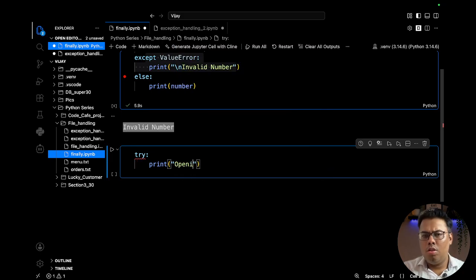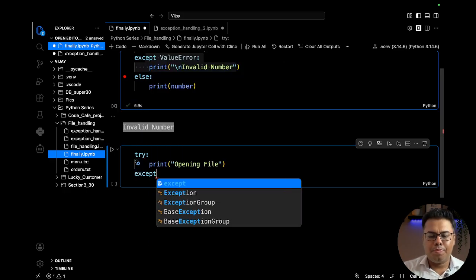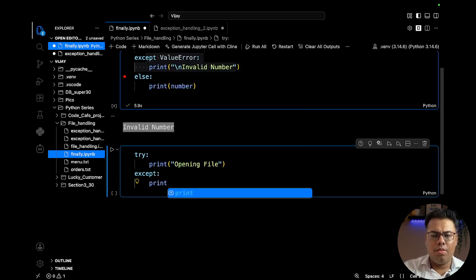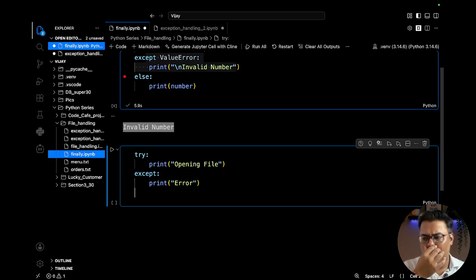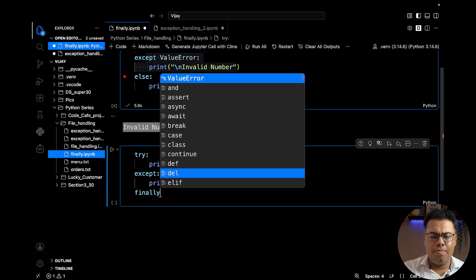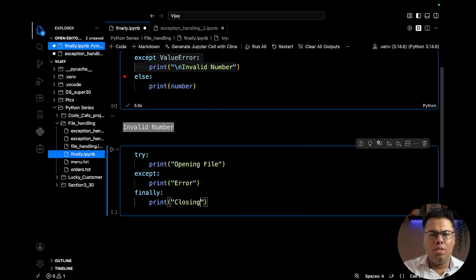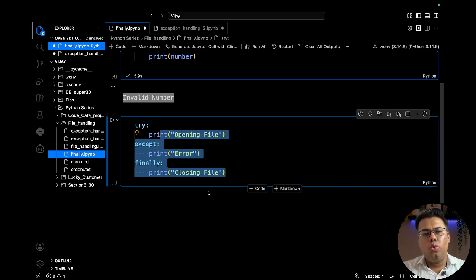We are opening file, then except, print header, and then finally print closing file. I have not performed the file operations here, just to simplify things and show you.